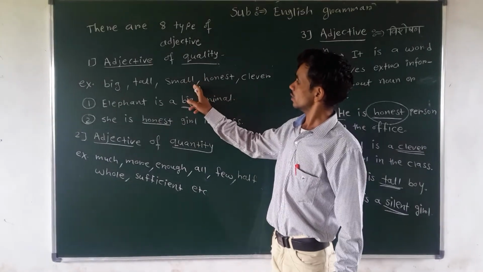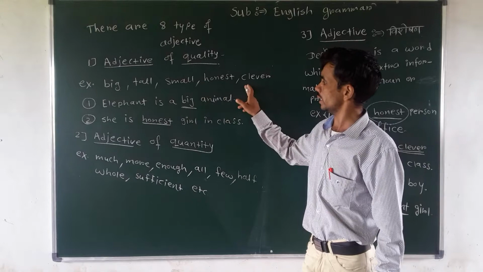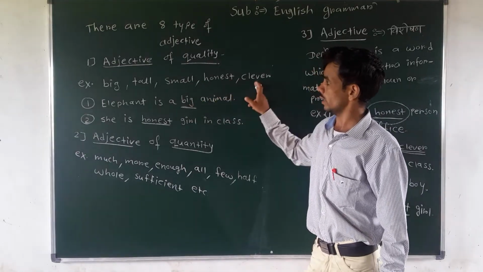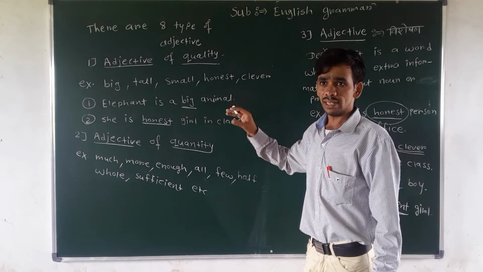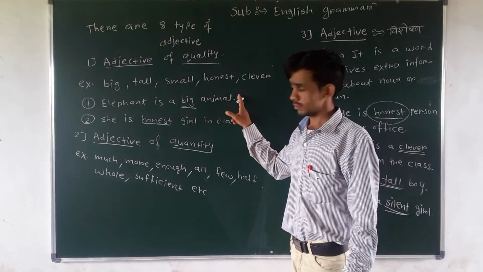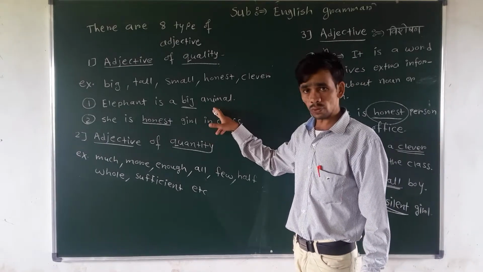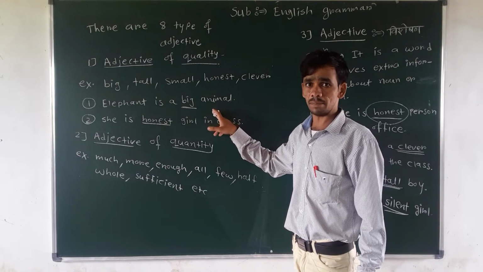Now other adjective words are given here: small, honest, clever, and a number of examples. So you will try to make at least 5 examples of your own. Write down these 2 also and make 5 examples.